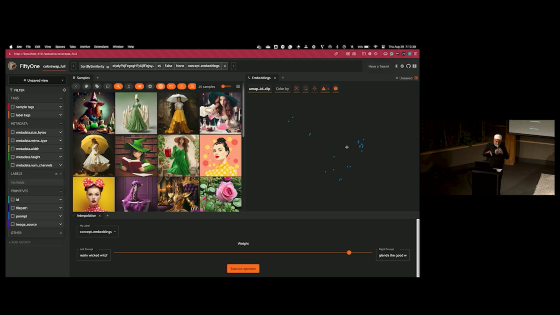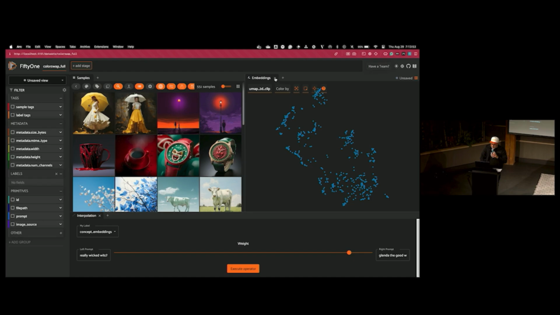And so we've kind of traversed this embedding space by taking a starting image right here and weighting a concept and moving to, for example, this image or that image.